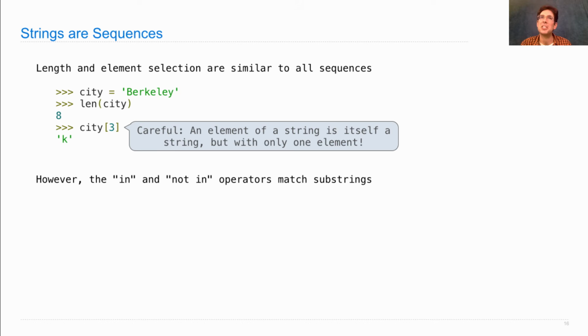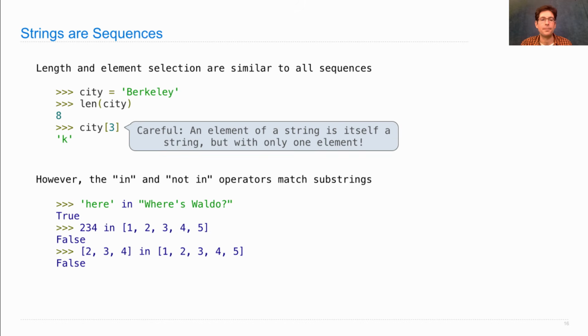In and not in are a little bit different for strings than they are with other sequence types. So, instead of looking for only individual letters inside this sequence of letters, you can look for whole words. So if I say 'here' in 'where's Waldo', it will tell me True. But if I said 2, 3, 4 is in here, even though 2, 3, and 4 are next to each other, it would say False.